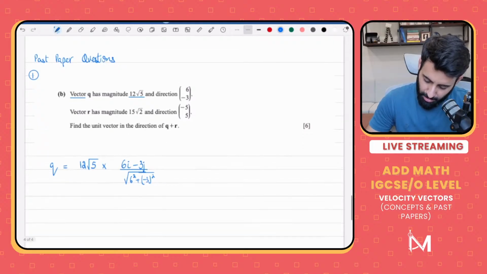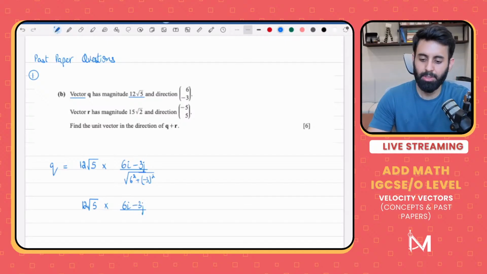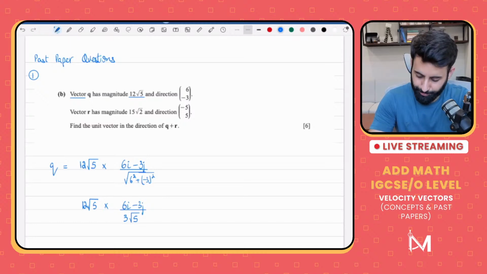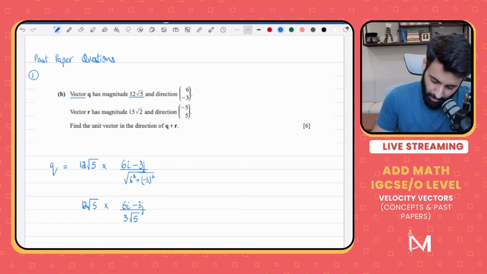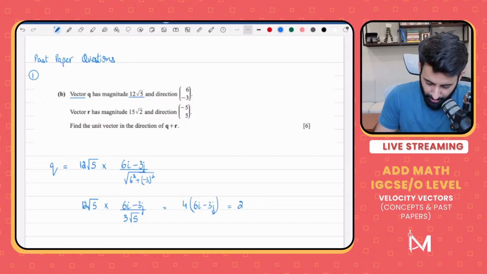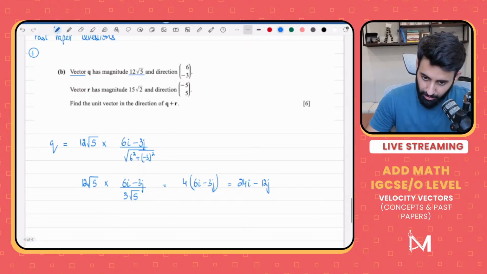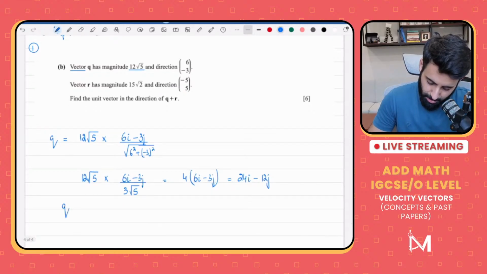Okay, so let's work this out. 12 under root 5 as it is into 6i minus 3j, let's keep that as it is for now, divided by square root of 6 squared plus 3 squared, so simply 3 under root 5. Now when you simplify this, so when you divide 12 under root 5 by the answer, you get 4 times 6i minus 3j. What's that equal to? That's equal to 24i minus 12j. So this is basically what vector q is equal to. Okay, so let's write this on the side. So q is equal to 24i minus 12j.